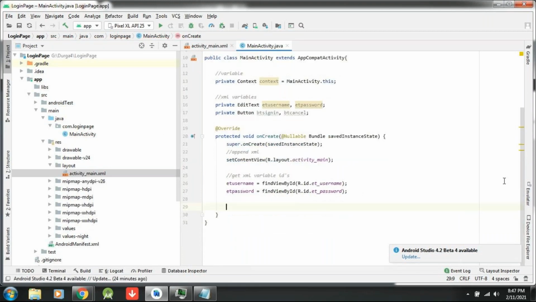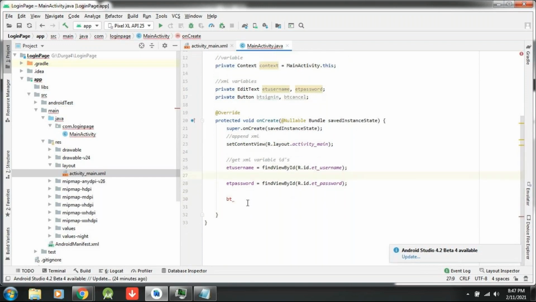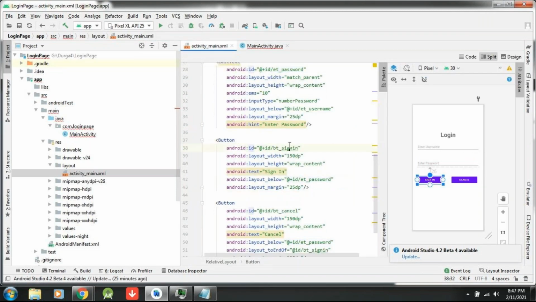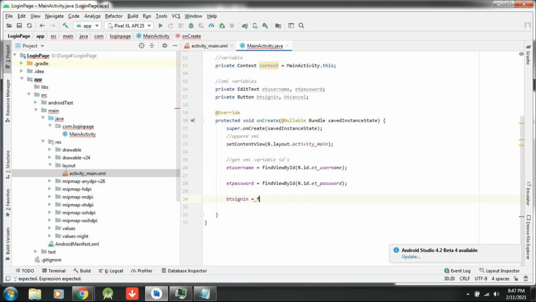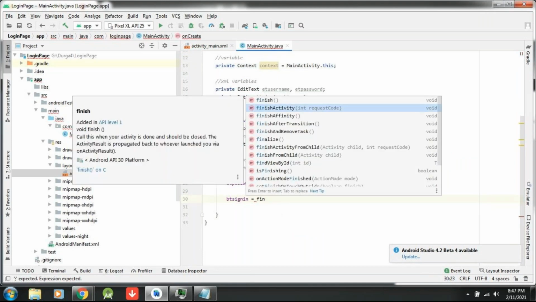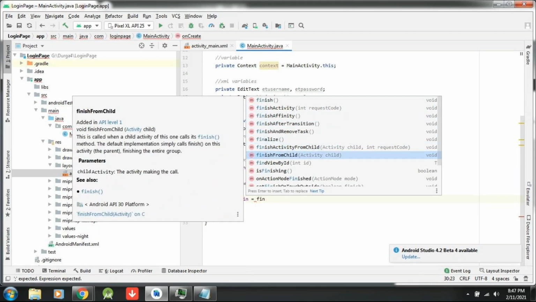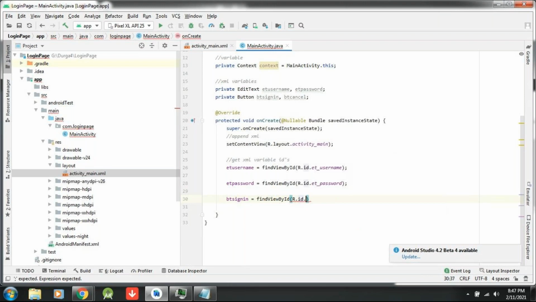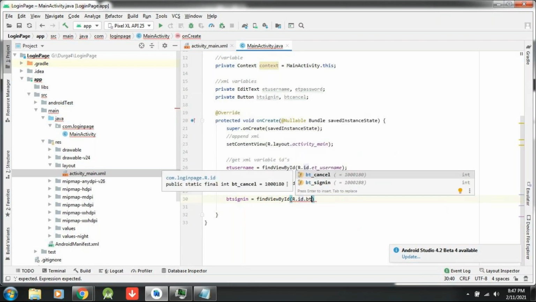Next I have to write the buttons. What is this button? First button, sign in. Now I am giving some gap. If you maintain a gap, that will be good actually; the look and feel will be great. So button sign in is a button with ID BT underscore sign in. How to write it? Same: findViewById, R dot id dot BT underscore sign in.